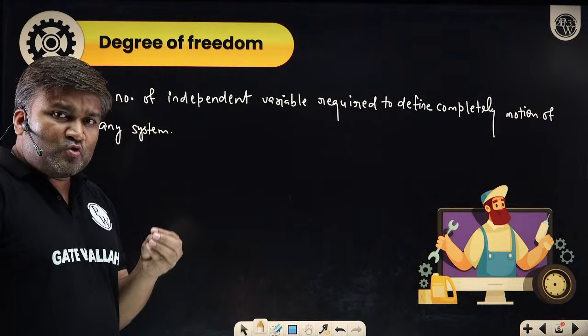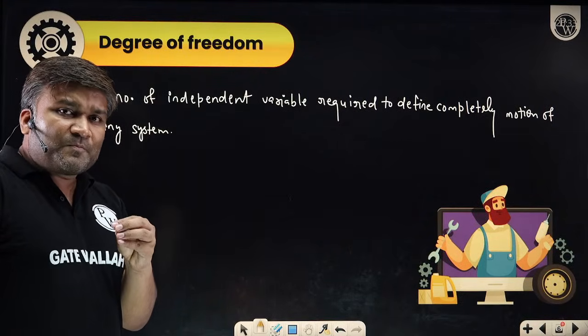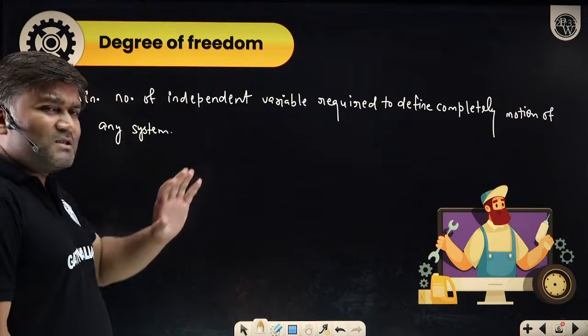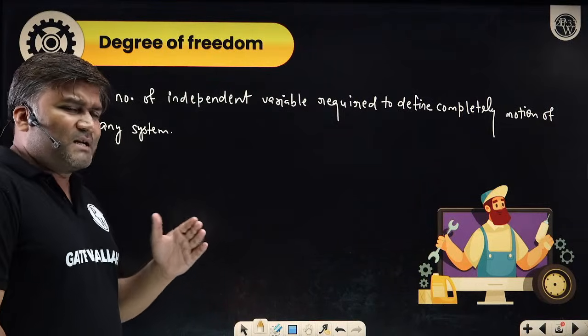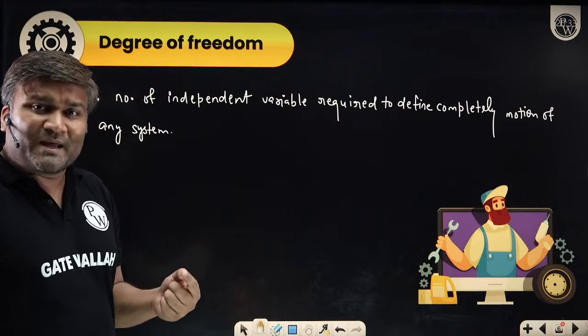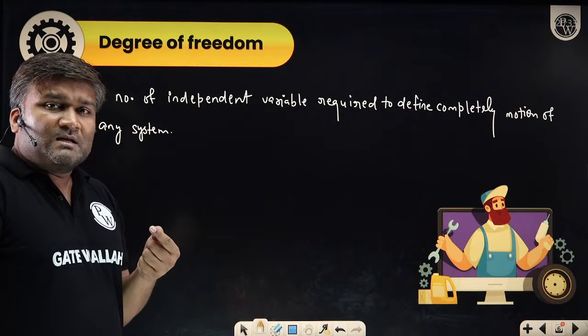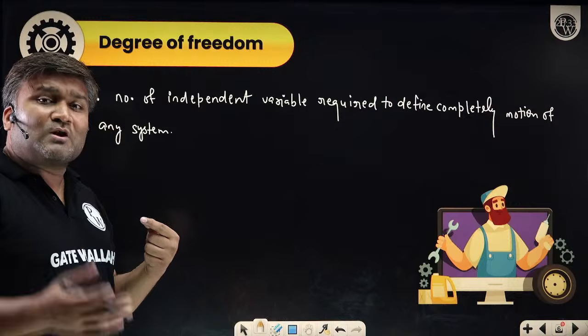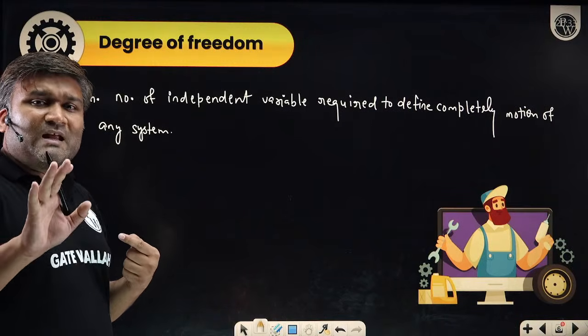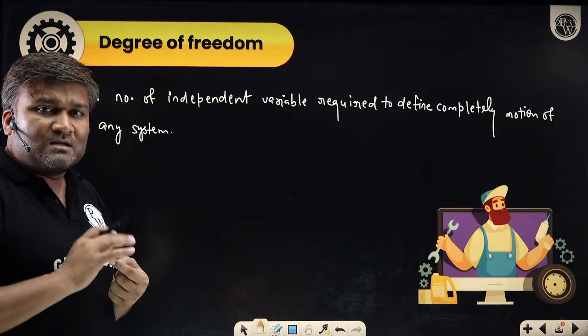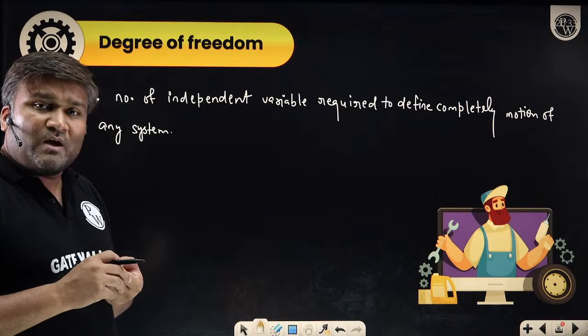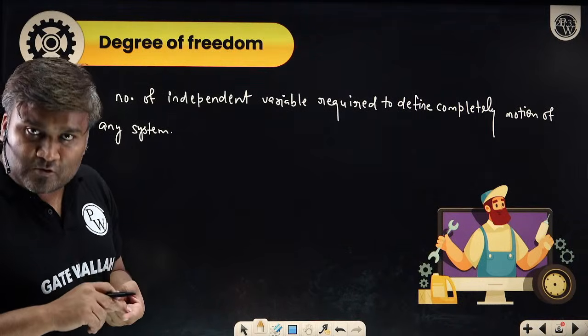If I want to talk in terms of mechanism, degree of freedom is a general term. You might have studied this in fluid mechanics also. You might have studied degree of freedom in your class 12th physics. First time in your life, class 12th की physics में you have heard this term degree of freedom, and then you have heard in thermodynamics also, है ना?